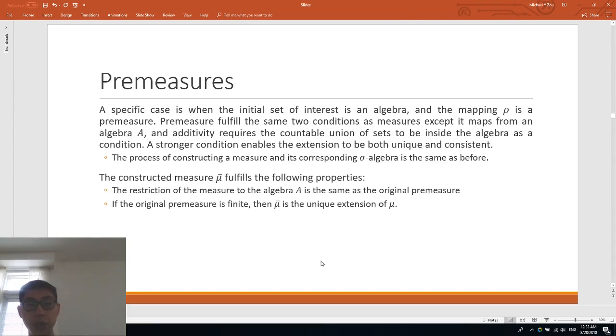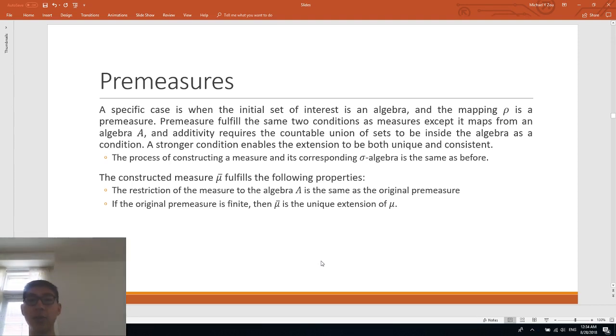To circumvent this issue, we can put some more conditions on our initial set of interest and the map rho. When the initial set of interest is an algebra and the map rho is a premeasure, we can see that the final constructed measure fulfills the property that the restriction of the measure to the algebra is the same as the original premeasure, and if the original premeasure is finite, then the resultant measure is the unique extension of the original premeasure.